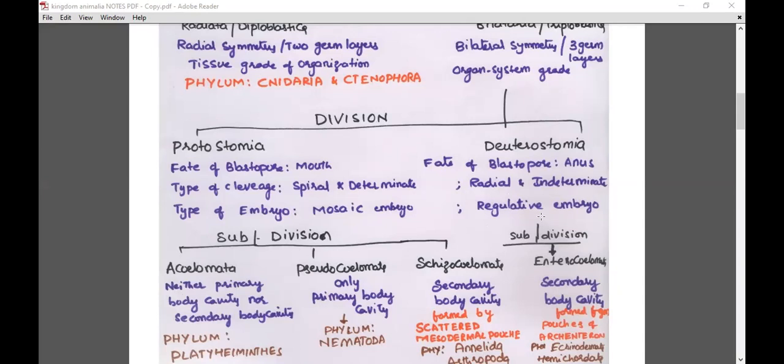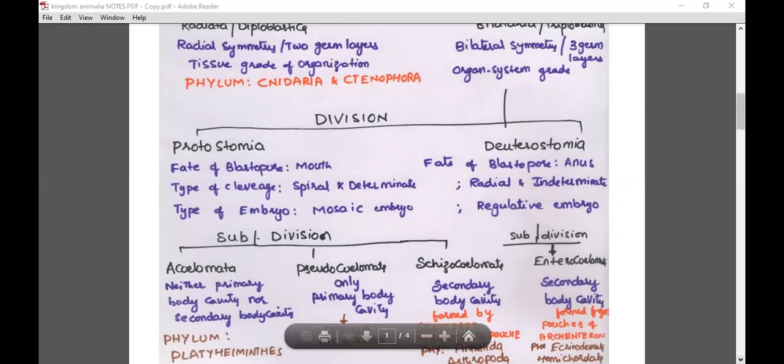So that means if we ask the properties of protostomia and deuterostomia: fate of blastopore is mouth, type of cleavage is spiral and determinate, type of embryo is mosaic embryo. Then deuterostomia: fate of blastopore, anus. Radial and indeterminate type of cleavage, and type of embryo will be regulative embryo.